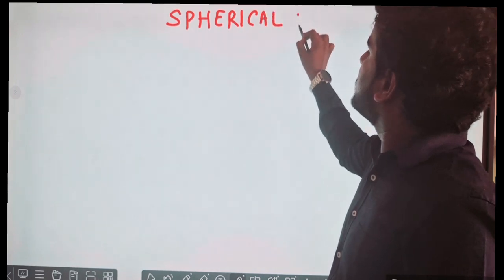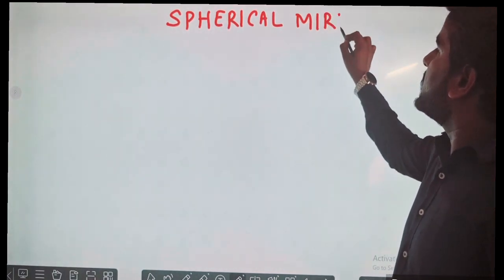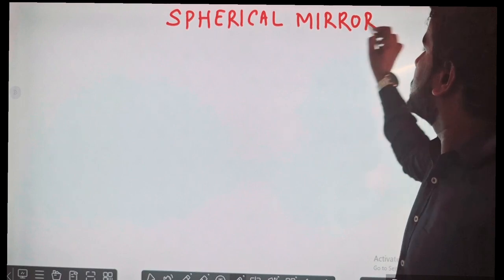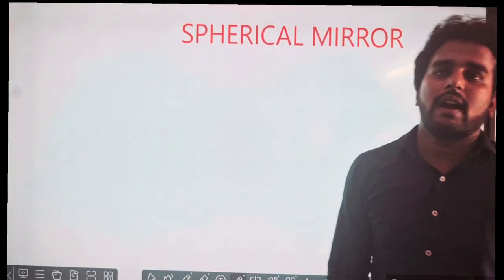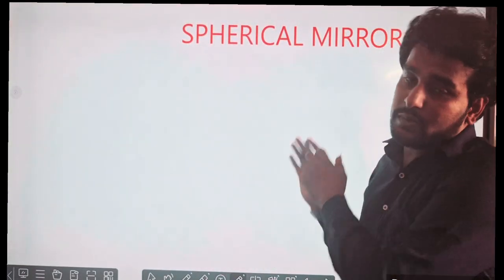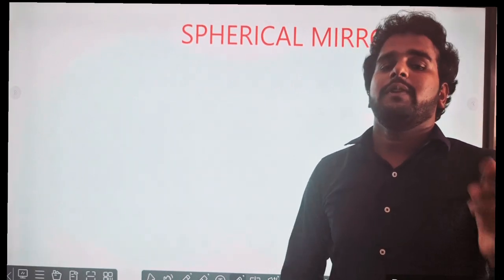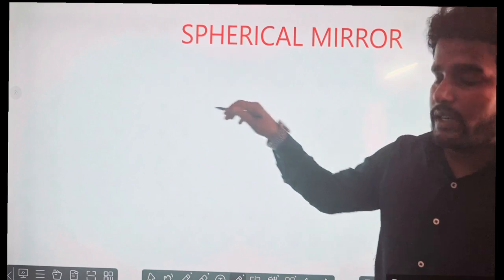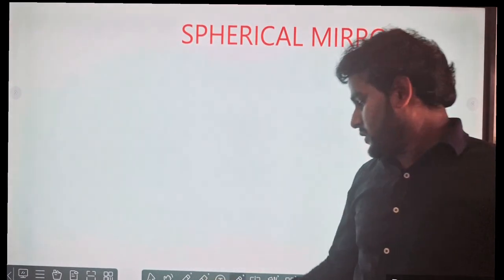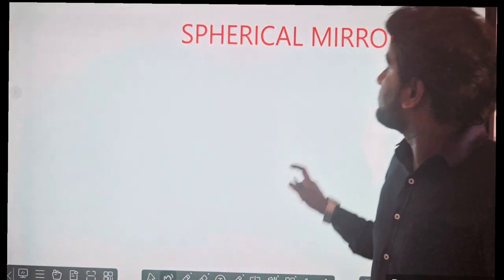Spherical mirror. I will make you understand in parts. Today I will go only up to this part. In the next class we will learn how images are formed in spherical mirrors. Before that, let me introduce what these things are.